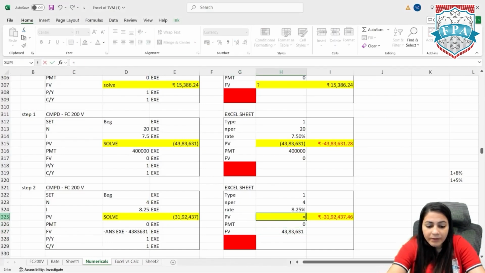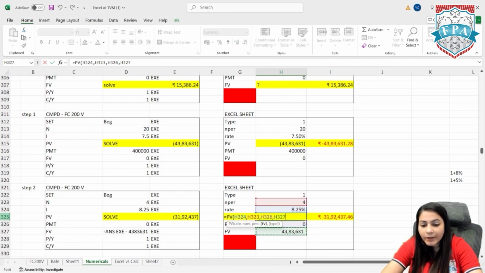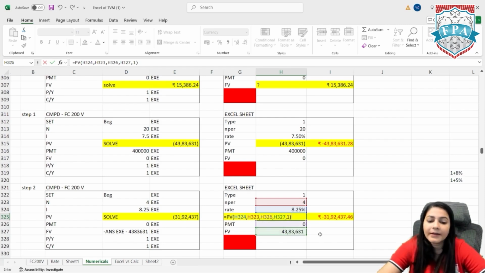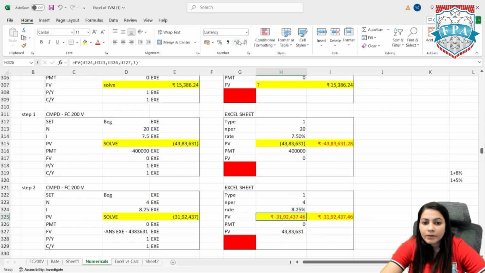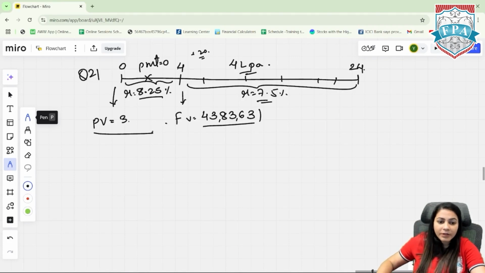So we need to go to PV, put equal to PV. Rate 8.25, NPER 4, PMT 0, future value 43 lakh 83,000 and the type will be beginning of the period. Close the bracket and enter. The answer that you get is exactly like your calculator, which is 31 lakh 92,000. So 31 lakh 92,000 is to be invested today.